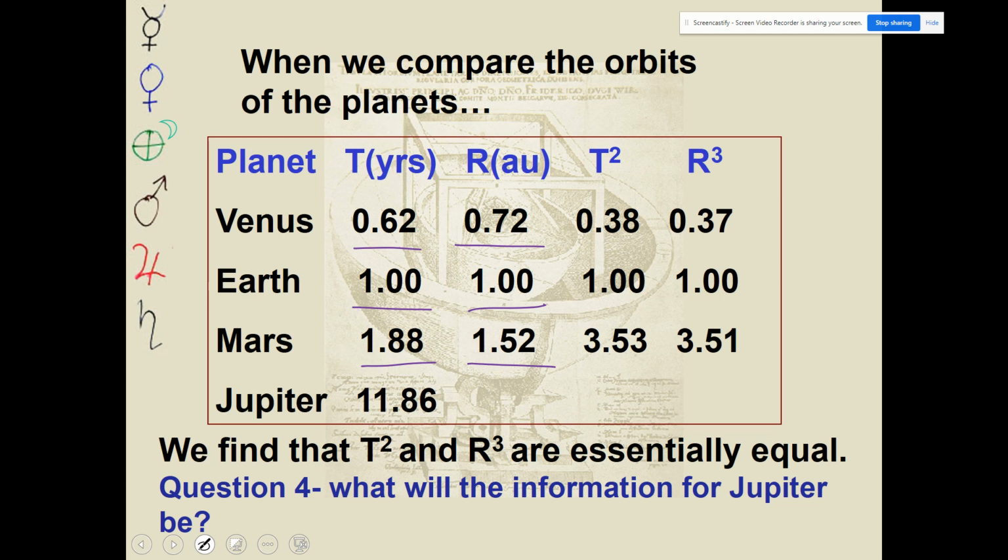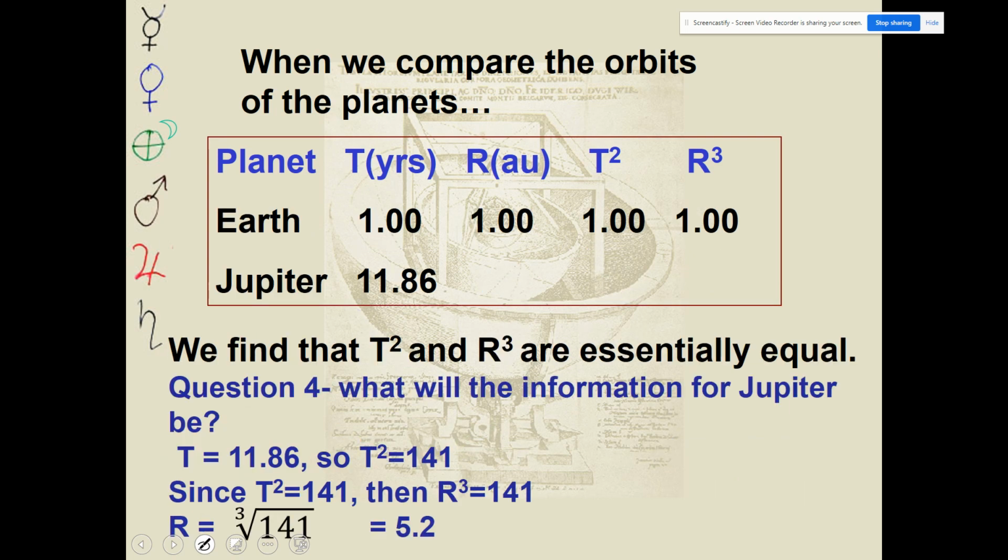Well, we're given the time for Jupiter. So in order to get time squared, we just take this number and we square it. That should be equal to the r cubed number. Notice that all these numbers are pretty much equal to each other. And then we can do the reverse function, the third root, to find the actual r on this side. Let's look at what that would look like.